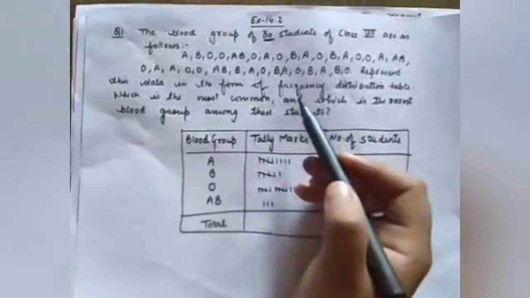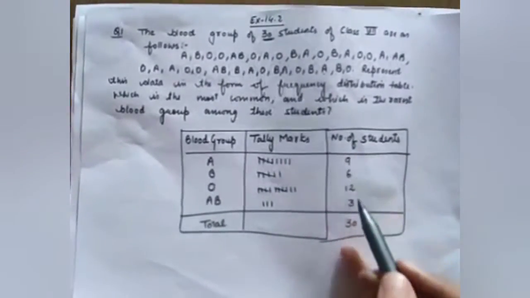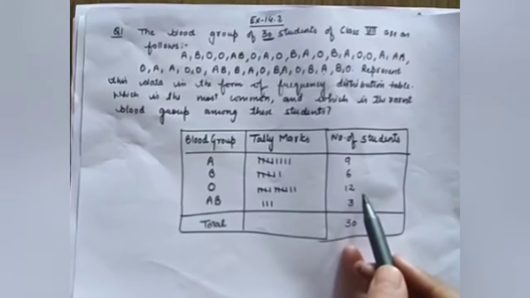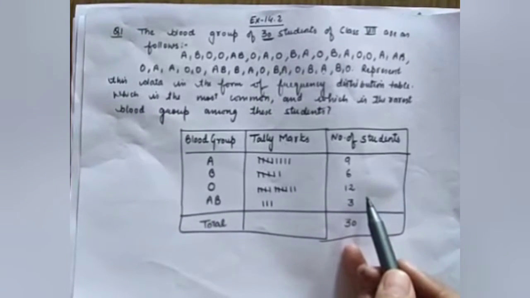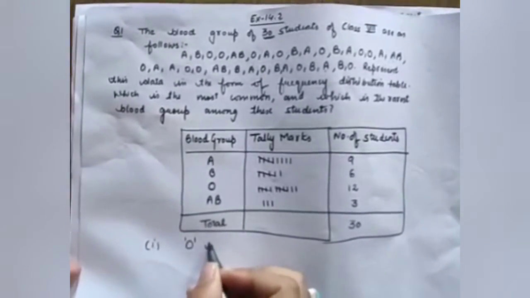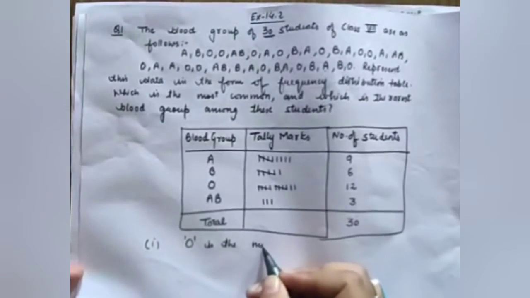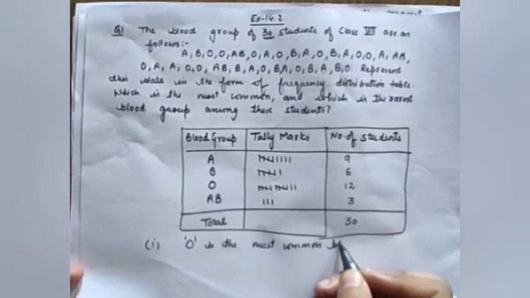One more thing: which is the most common blood group? Students, as you can see in this table, 12 is the maximum frequency. It means the number of students that have blood group O is 12. So we can say that O is the most common blood group.